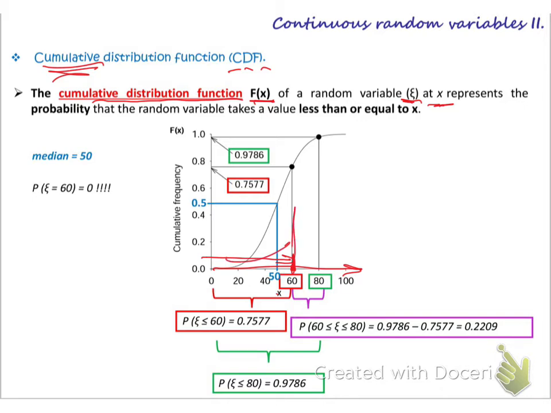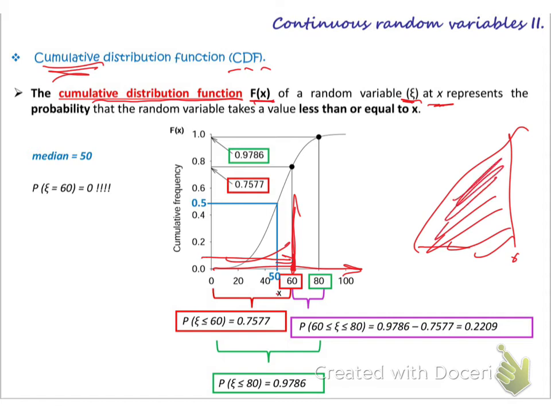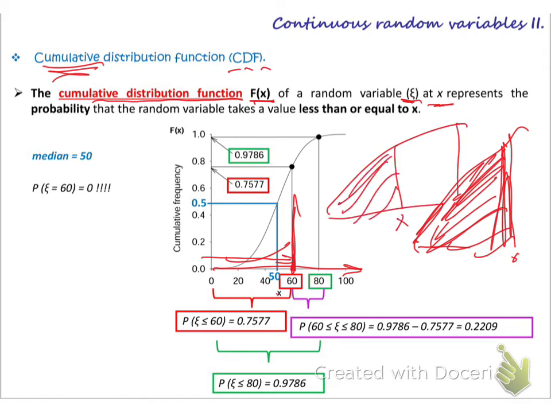It is not only at this point. If I graph it, cumulative up to this point means all the area before it, not this area only. If I want the cumulative up to x1, it will be all the area up to x1. If up to x2, it has to be all the area before it, up to reaching it.